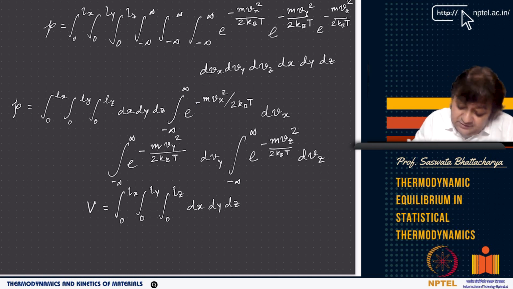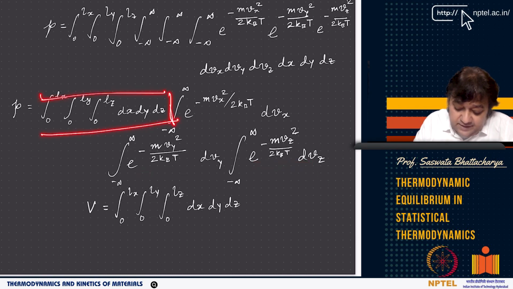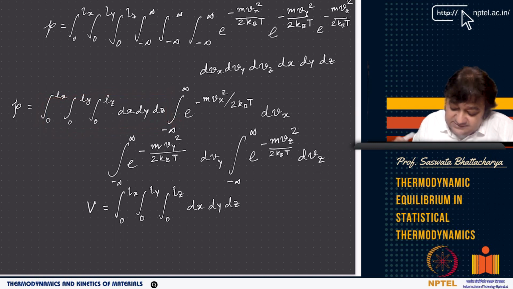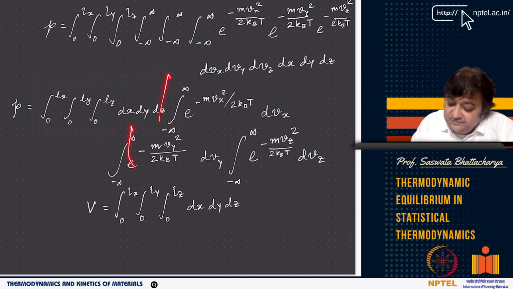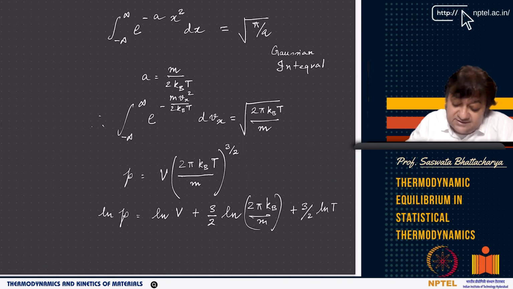So if I do this, what I get is e to the power minus mvx square by 2 kBT dvx, and this is dvx, this is dvy, this is dvz, and this part of the integral is nothing but the volume. It is Lx times Ly times Lz, which is basically the volume of the container in which the gas is enclosed. Now this part is the interesting integral, an infinite integral with the limits at minus infinity and infinity.